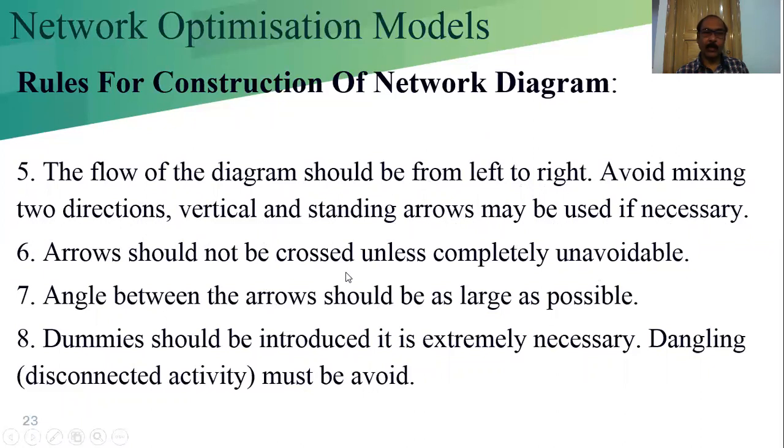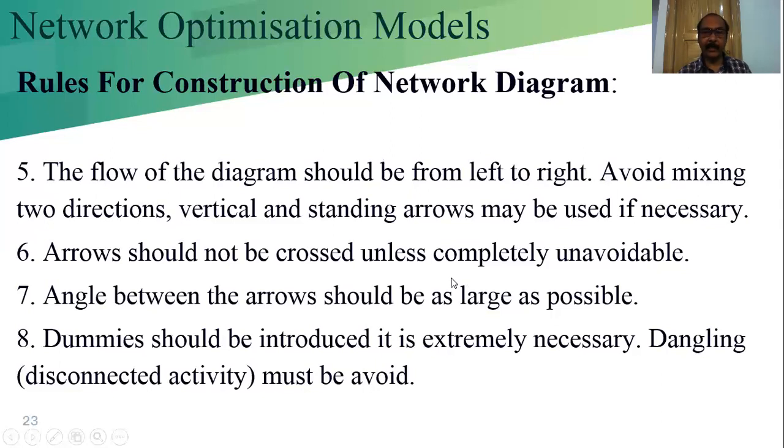Arrows should not be crossed unless completely unavoidable. If it is not possible to draw an activity otherwise, then we can use the cross, but we try to avoid crossing another activity when drawing.